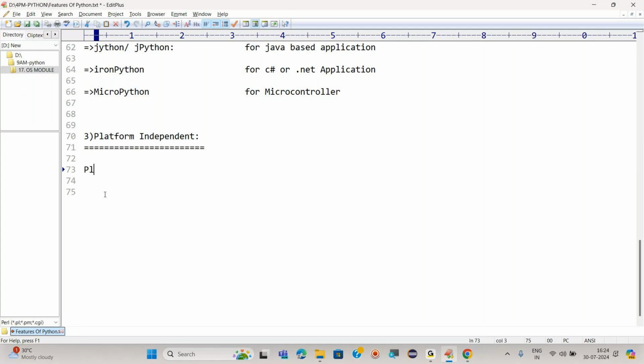Okay, a platform is a type of operating system, an operating system used to run programs or applications.